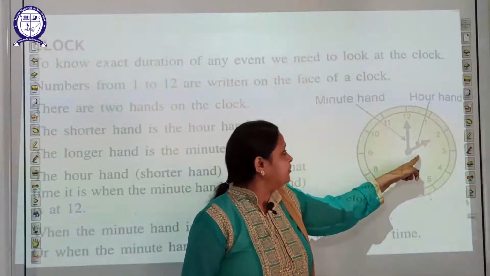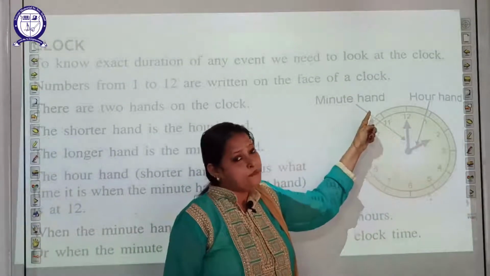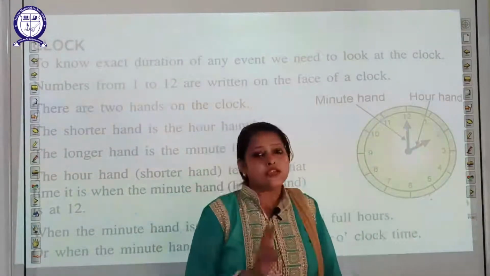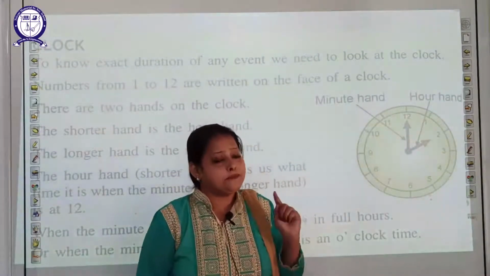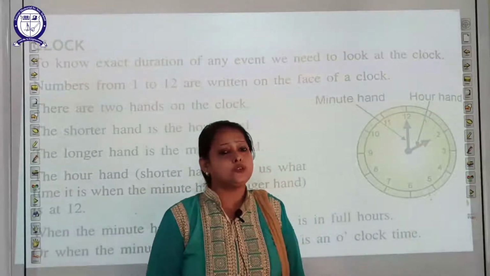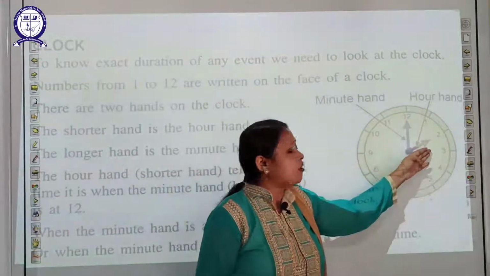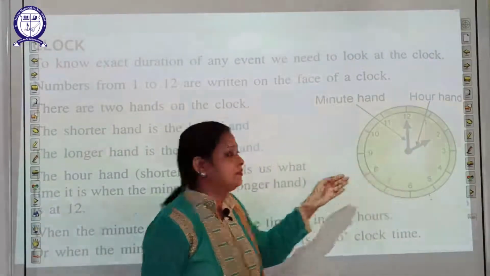Students, this short hand is called the hour hand and this longer hand is called the minute hand. A clock has two hands, students, the hour hand and the minute hand. Keep in mind, it's a very important point to remember. This one is called the hour hand and this one is called the minute hand.